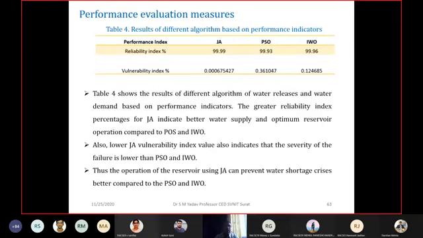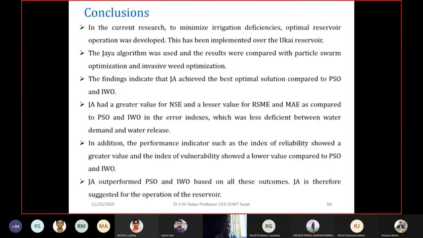Again, when we talk of the evaluation in terms of reliability index and vulnerability index, you will see that the reliability index of the Jaya algorithm is higher than that of PSO and IWO, while the vulnerability index of the Jaya algorithm is minimum compared to that of PSO and IWO. So either way, you will see that the performance of the Jaya algorithm is better, which gives you the results used for optimization purposes.